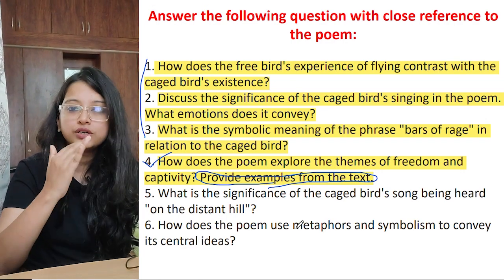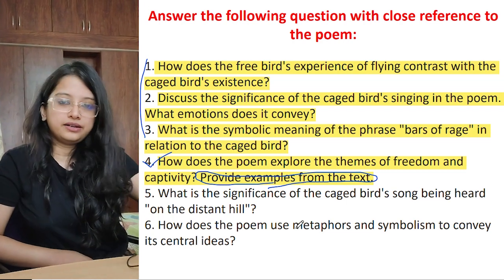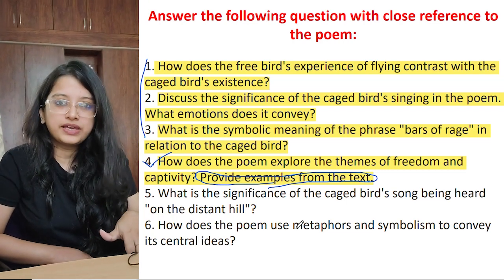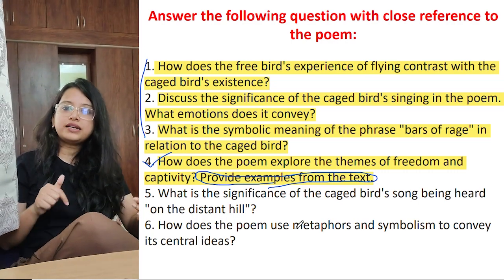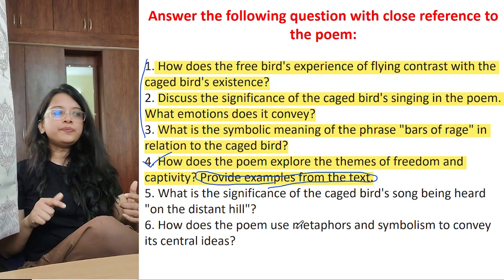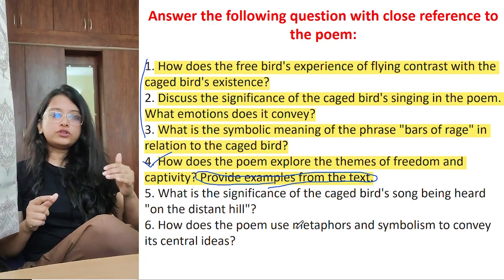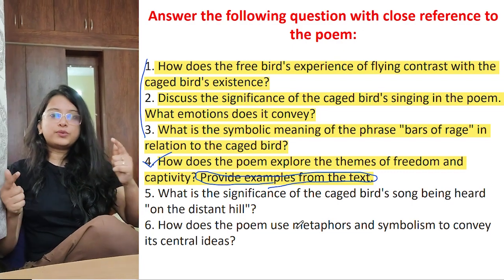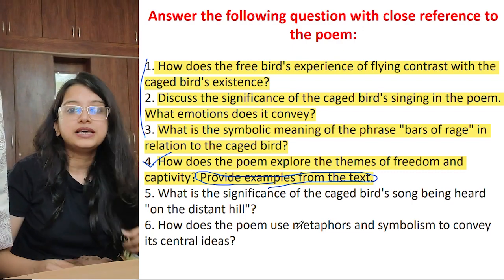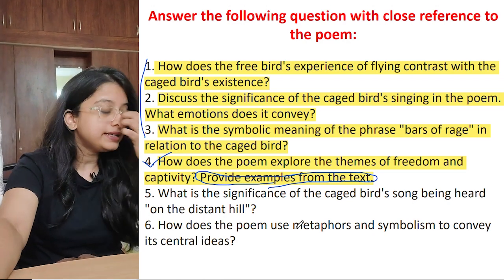So the contrasting images are like I'm wearing a black t-shirt and the lower that I'm wearing is white. That is extreme contrast. But if what I'm wearing is brown, that is not that contrasting. So the poetess wants to show that if there is stark contrast, the person will realize the problems that the caged bird faces regularly. Okay. Next, number 5.